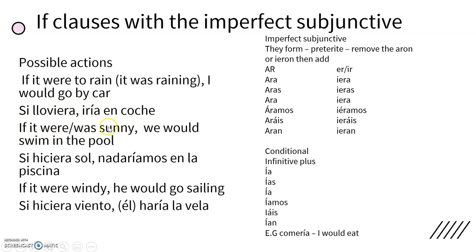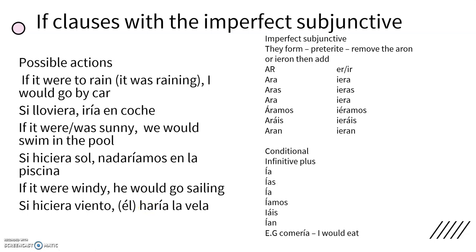Next one, if it were or was sunny, we would swim in the pool. So si hiciera sol, nadaríamos en la piscina. And the last one, if it were windy, he would go sailing. Si hiciera viento, (él) haría la vela. I put the él in brackets there because in Spanish we don't normally use the pronouns unless it's an ambiguous statement or we want to put some emphasis there.